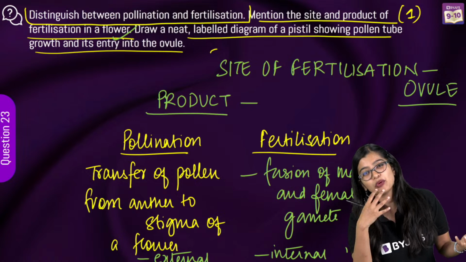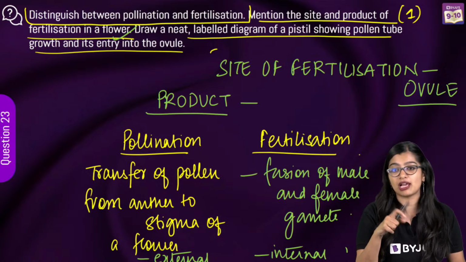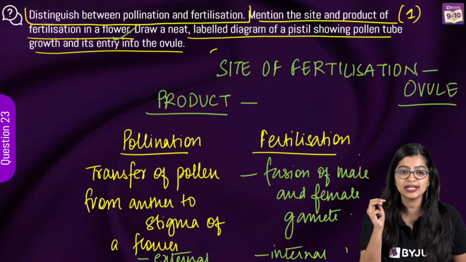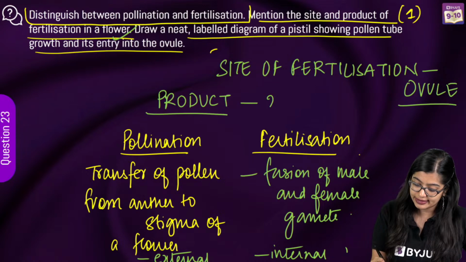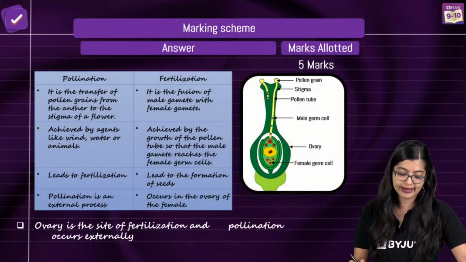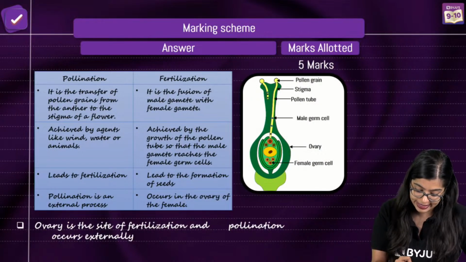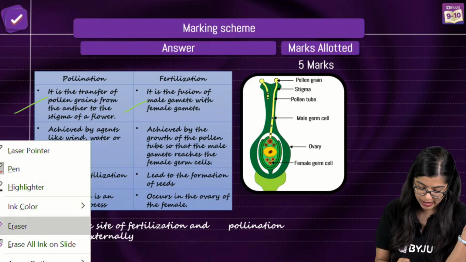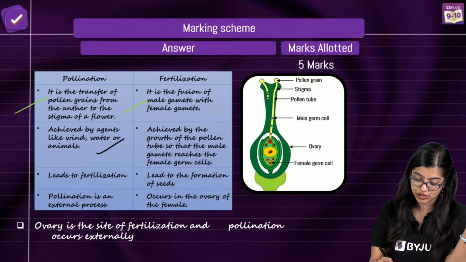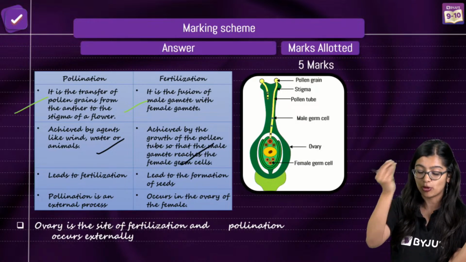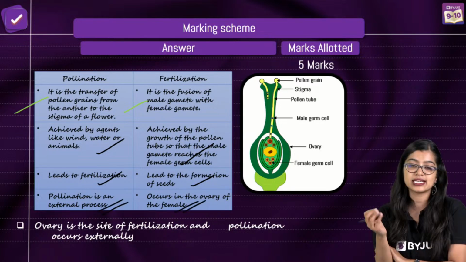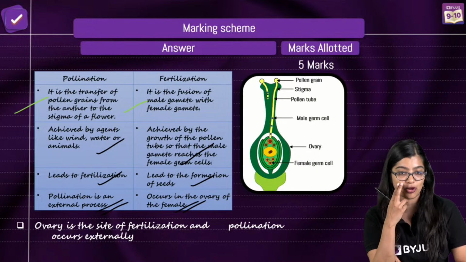Don't write ovary. If you write ovary, there are chances that they will say you're not being specific and cut half a mark here. Which is why it's always good to be specific, right? Now we know that zygote is the product of fertilization. And lastly, you need to draw a diagram. So the main points you need to write are the definition of pollination, like we discussed. Pollination is achieved using some external agents, and the pollen tube growth leads to fertilization, which leads to fruit formation. It's an external process, whereas in flowers fertilization is an internal process, okay?